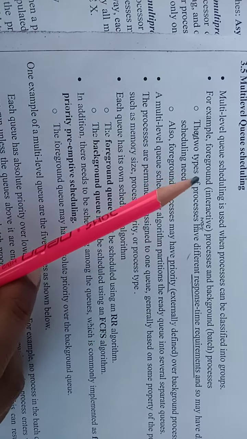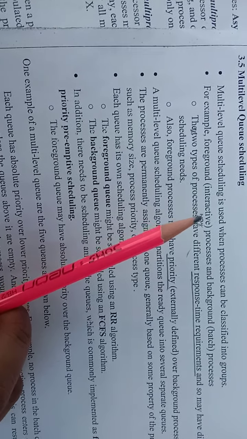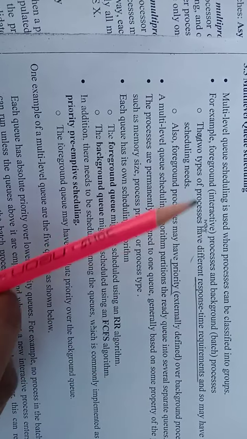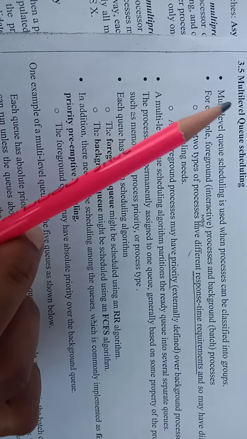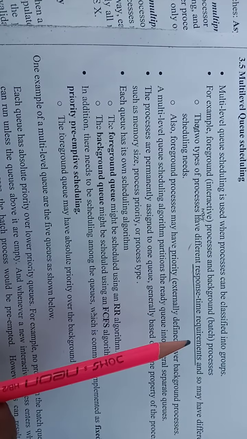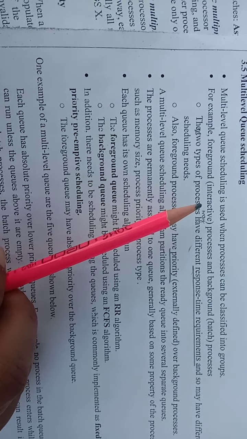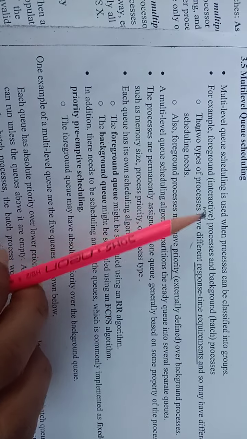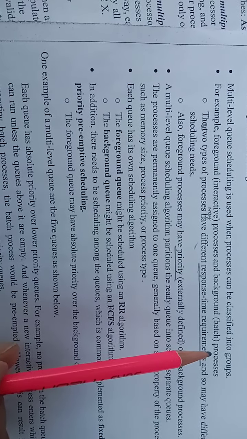For example, there might be some processes running in the foreground, which are interactive processes, and some processes might be categorized as background processes. Among these two types of processes, if you want to maintain separate queues, we could go for multi-level queue scheduling. These two types of processes might have different response time requirements. Obviously, interactive processes should be responded to within a time limit, so a fast response time is expected from the foreground or interactive processes, whereas for background processes you may delay them.